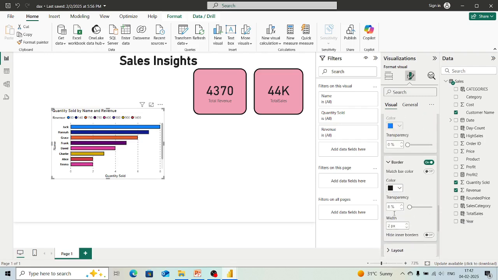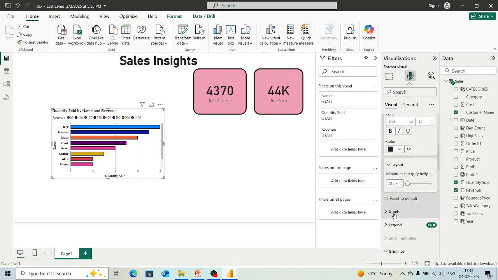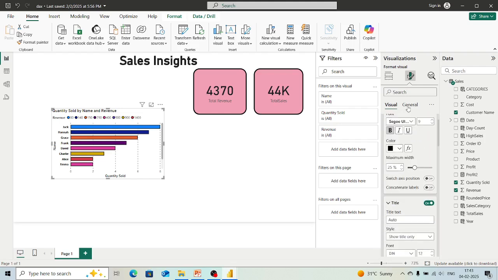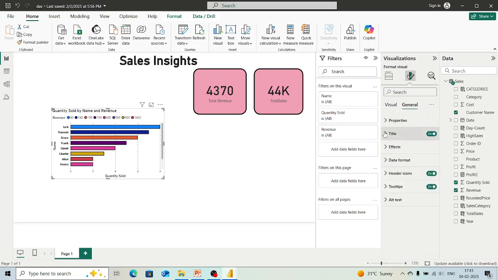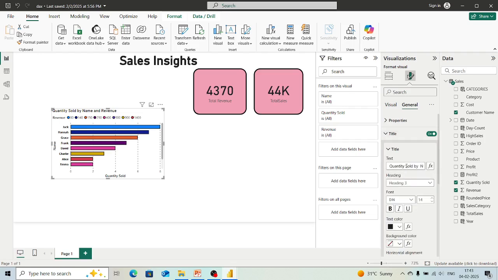There are many different options available over here. Let's go into this General, and we have this Titles option also. The title is like quantity sold by name and revenue. If we want to keep this, we can keep it. If we want to change it, we can change it also. What type of heading we want to give, we can also decide from here.